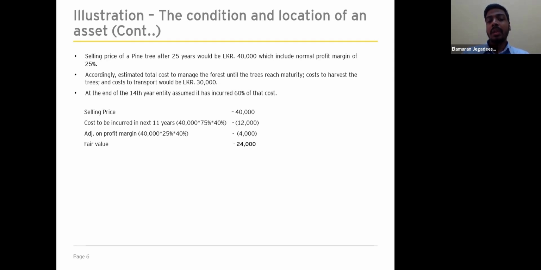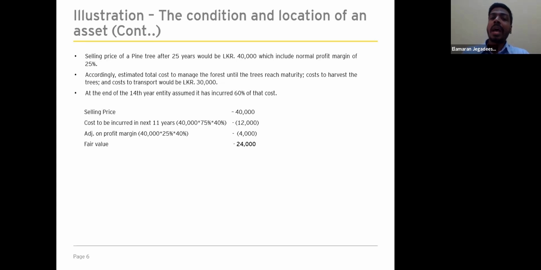And we need to calculate the margin for the asset for the next 11-year period, which is 40%, which derives 4,000. So the fair value will be 40,000 minus 12,000 minus 4,000 for the profit margin, and the value will be 24,000. This is the price the market participants would be expected to pay for the current condition and location.